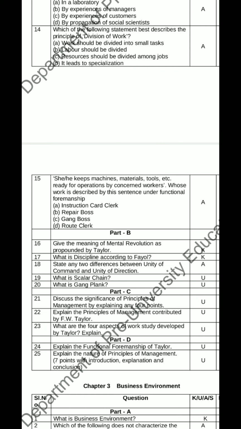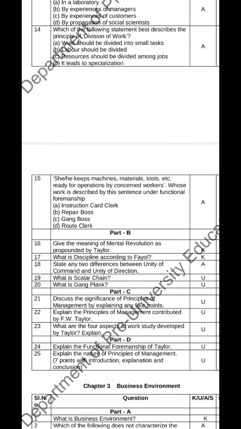Next, what is discipline according to Fayol? According to Fayol, discipline is the obedience to organizational rules, regulations, and terms and conditions of employment.